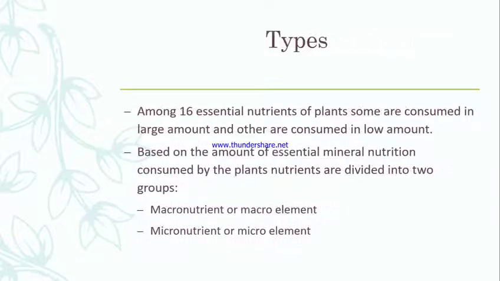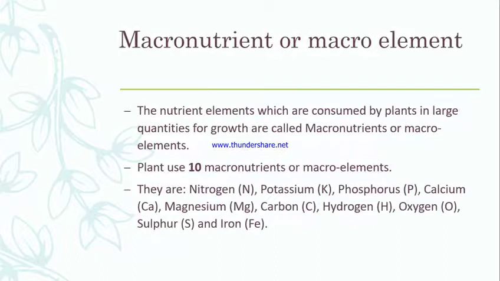Now we have to learn the types. Among these 16 essential nutrients, plants consume either a larger amount or a smaller amount. So based on the amount of essential mineral nutrition consumed by the plant, nutrients are divided into two groups. One is macronutrients or macro elements, another is micronutrients or micro elements. There is a slight difference in spelling. Macronutrients are the nutrient elements consumed by the plant in a large quantity for growth. Among 16 essential, 10 are considered macronutrients.